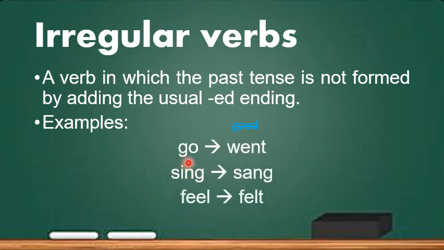Go. The past tense of go is not goed. G-O-E-D is not correct. Instead, we change the word to become went, W-E-N-T. The past tense of sing has changed to sang, and the past tense of feel has to change to become felt.